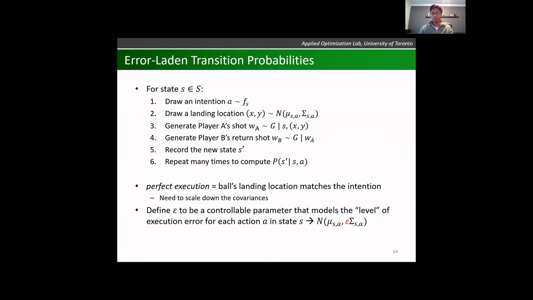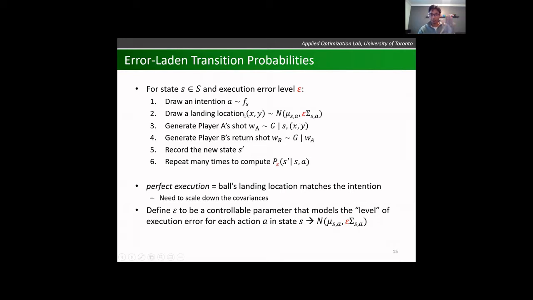And so now the likelihood that I sample a landing location different than where I intended is going to be higher as well. The way this shakes out in the transition probabilities is, for every state and execution error level epsilon, I draw an intention, draw a landing location from this perturbed Gaussian, and then generate player A's shot, player B's shot, record the new state, and record these as the transition matrices for a particular epsilon. In this approach, only player A's skill level varies across levels of epsilon, where player B is always playing at the average level. That's something we'll see later on as well.